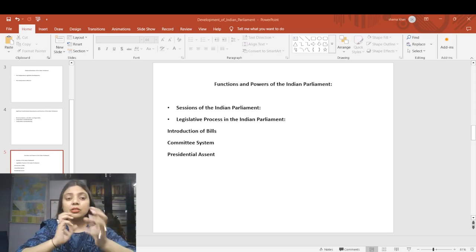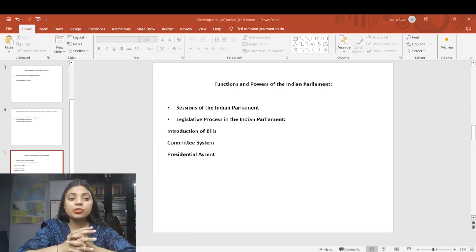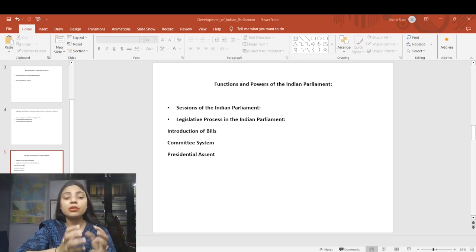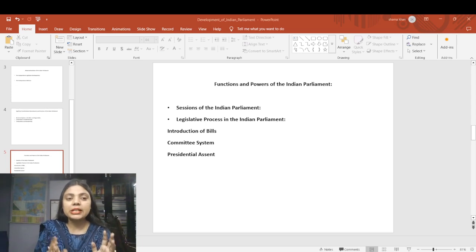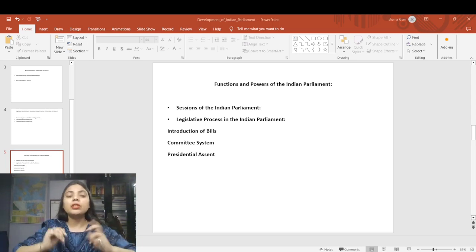You might have also read the conditions in terms of an ordinary bill, a financial bill, a money bill, and a constitutional amendment bill, because the question has already been asked with respect to these bills and the powers of Lok Sabha and Rajya Sabha. So I request you to go and read your notes if you cannot recall all this.